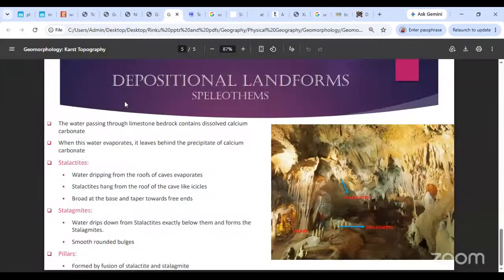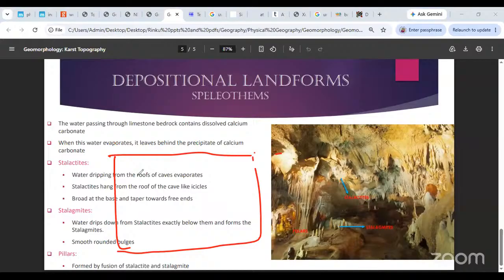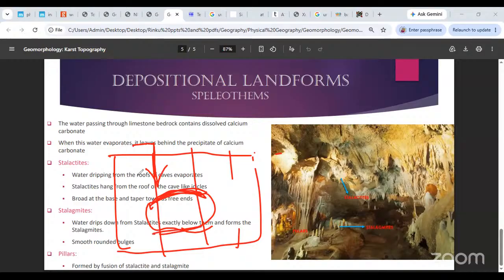Now we are looking at the depositional features that are formed within the cave. The water which passes through the limestone beds, we remember what was happening. This was the entire limestone rock, and these were the joints within it. The water kept passing through this point, and finally it formed a cave over here. This is the roof of the cave, and this is the floor of the cave.